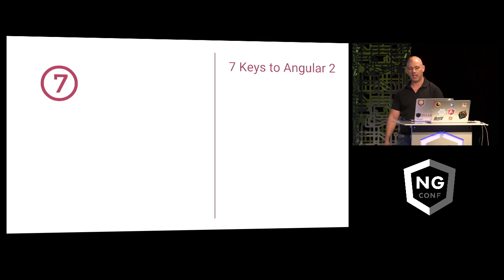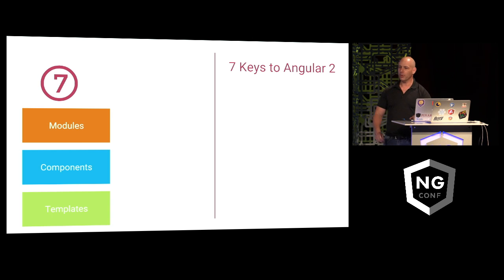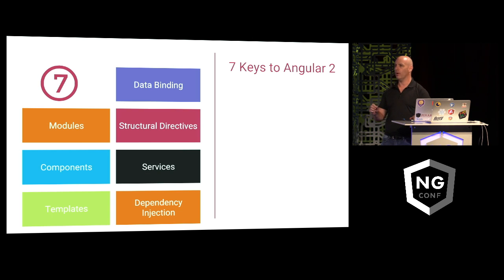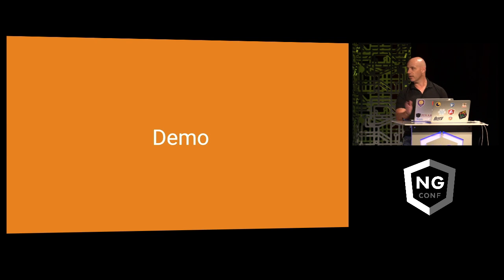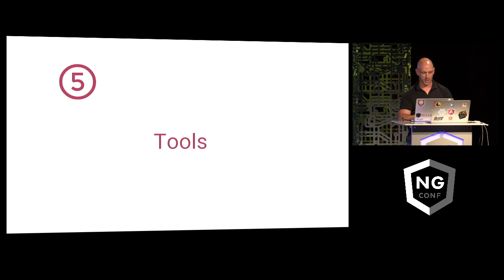So I'm going to go over 7 keys in Angular 2. Modules, components, and templates, the key parts of Angular 2 to build an application. We're going to be using ES6 modules. How data binding works. Structural directives to build different code. Services we can pull in other parts of the application, maybe using HTTP. And the new dependency injection platform. So with that, let's just write some code together. Nothing could go wrong, right?